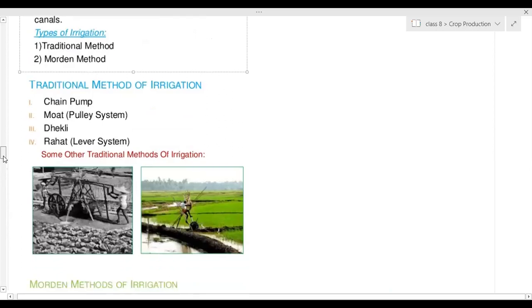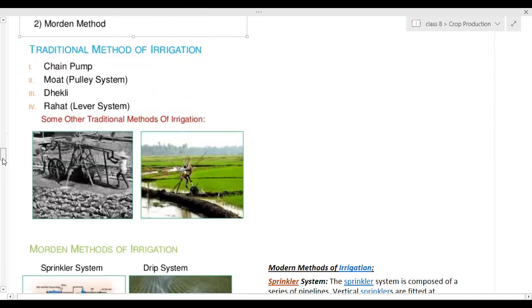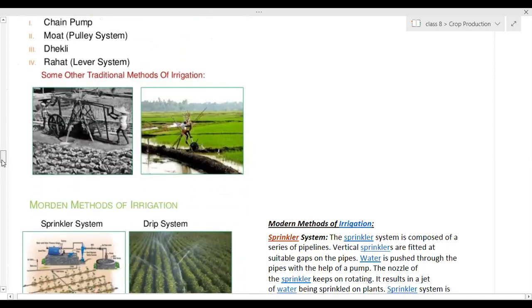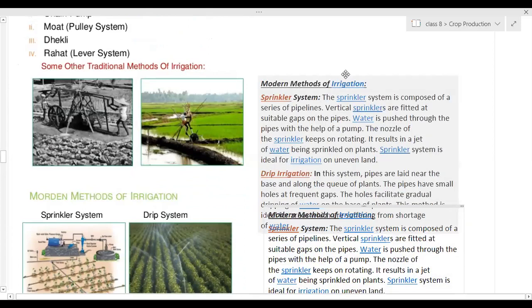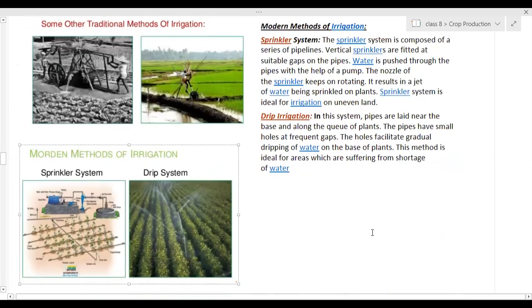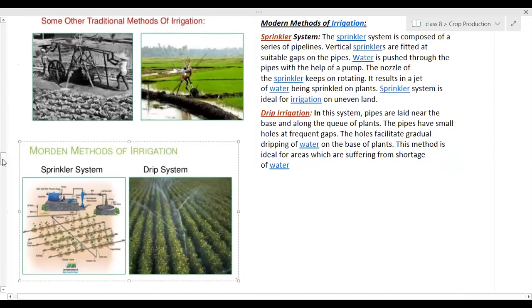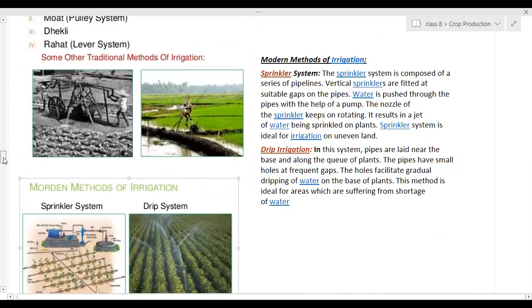Write very fast because you are very slow. These are the modern irrigation methods. We have to write the paragraph. Yes, sprinkler and drip irrigation. Modern methods of irrigation explanation is asked in the exam for 2 marks.